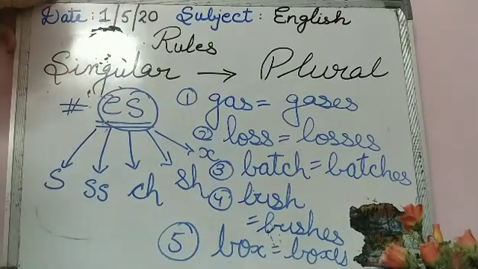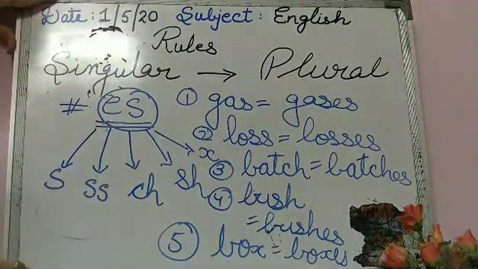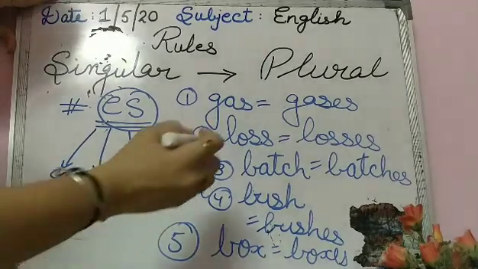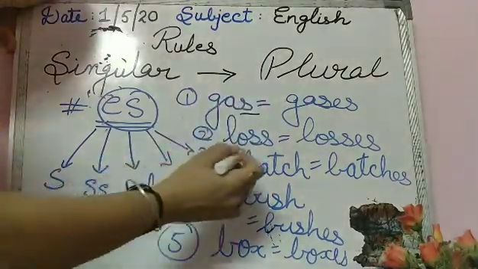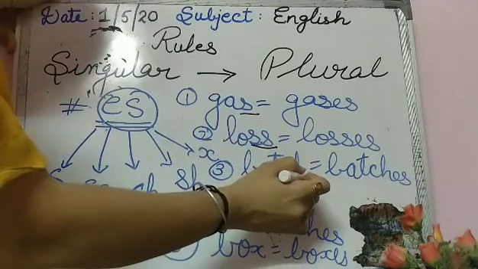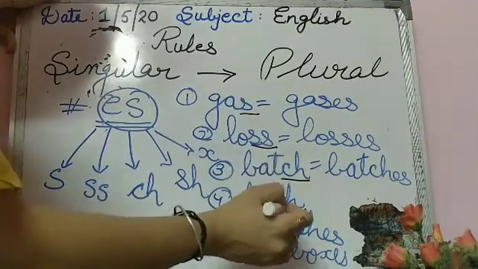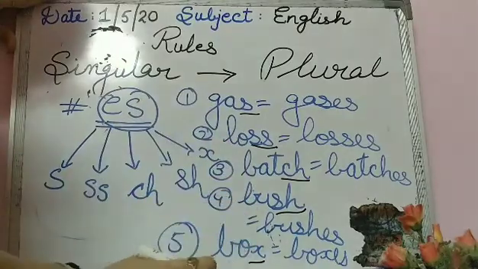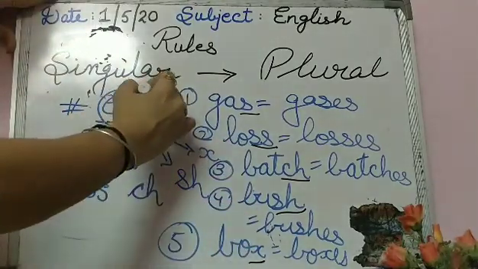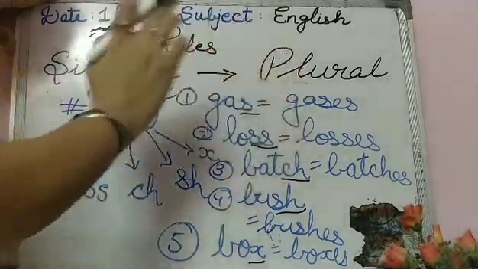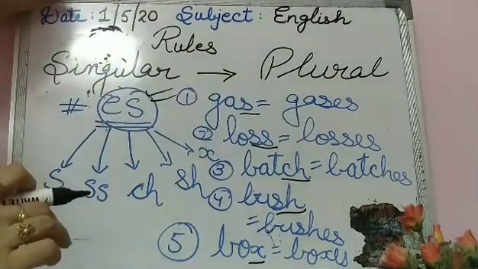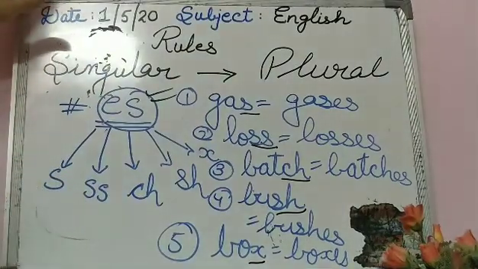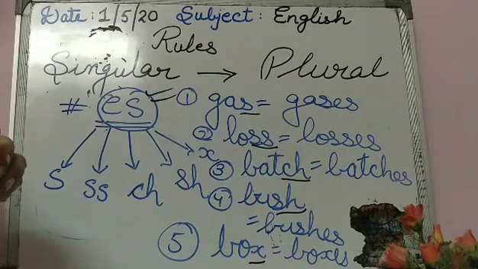So here you can see, dear children, that the words that are ending with s, double s, ch, sh and x. To change these kind of words, we will always add es to make them plural noun. So this is all for today. The next rules, the remaining rules, I will be teaching you tomorrow.